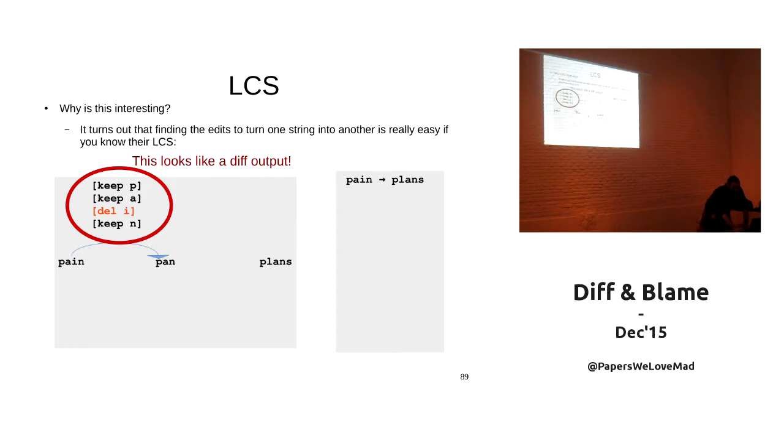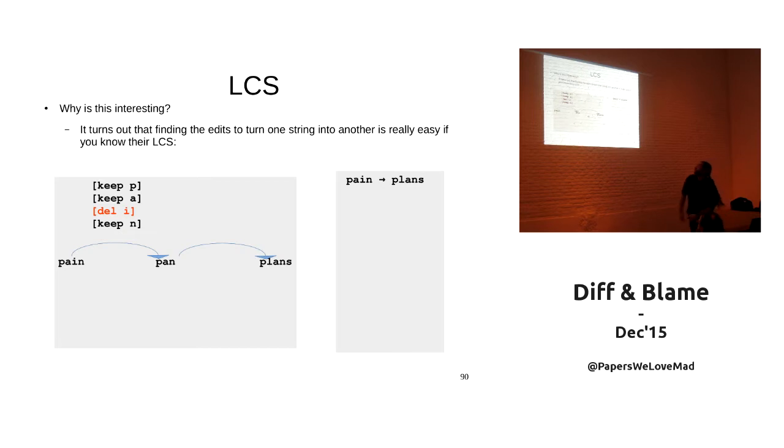Now, how to get from pan to plants is also simple, as plants is longer than the longest common subsequence. We are only going to add things to the longest common subsequence. So we are going to keep the P, we are going to add an L, then keep an A, then add a T and an S. So each of these steps is pretty simple once you know the middle one.